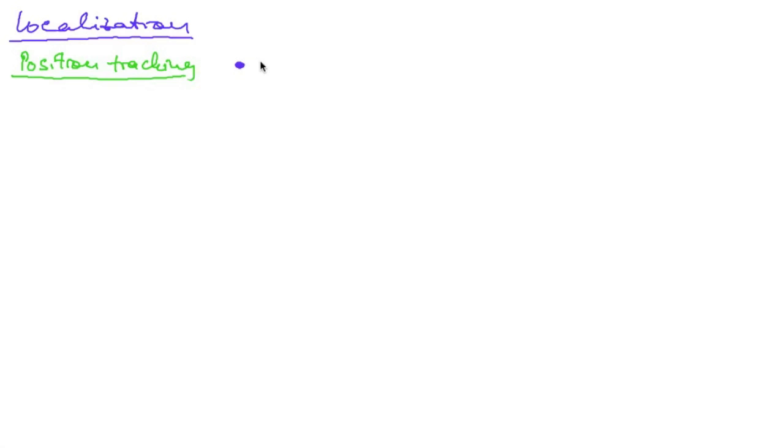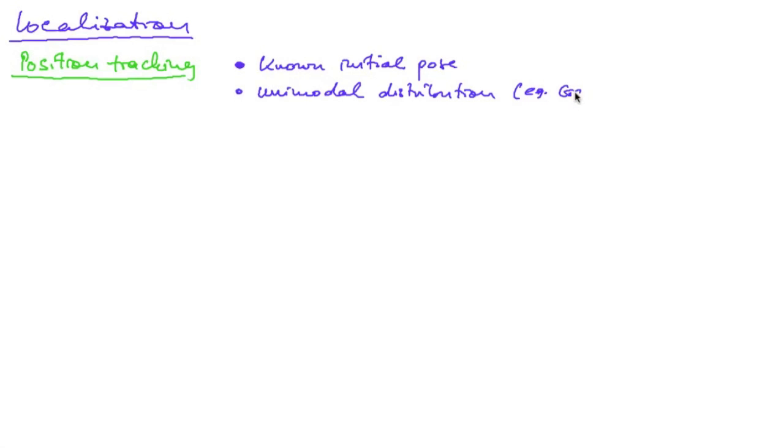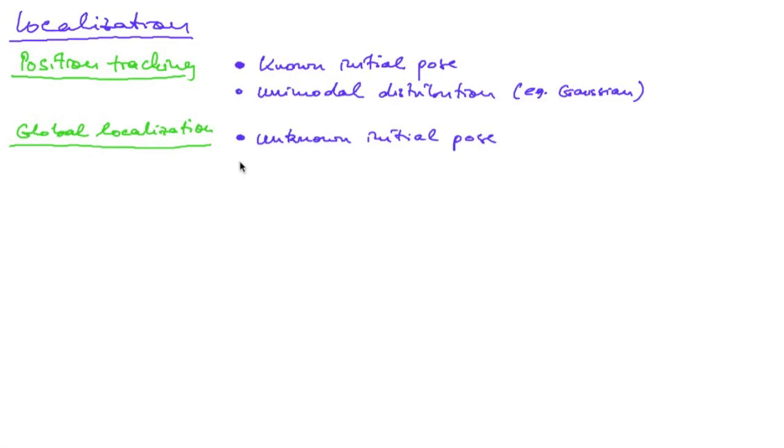Now let's introduce 3 important classes of localization problems. The first and easiest one is position tracking, and this is a problem we have worked on so far. So there's a known initial pose, and typically a unimodal distribution, for example, a Gaussian distribution. And then there's the problem of global localization, and this means I don't have any indication of my initial pose. And in general, in order to solve that, a unimodal distribution is not useful.